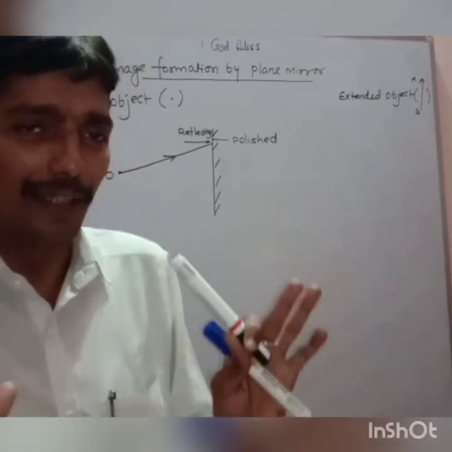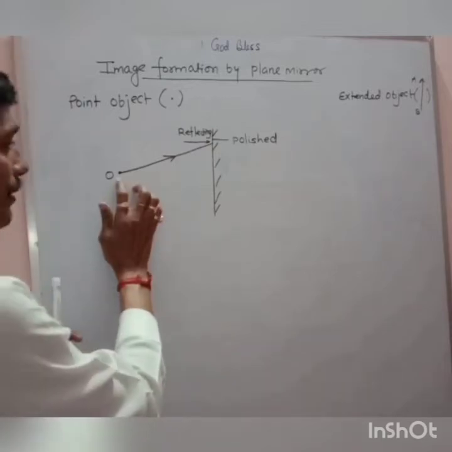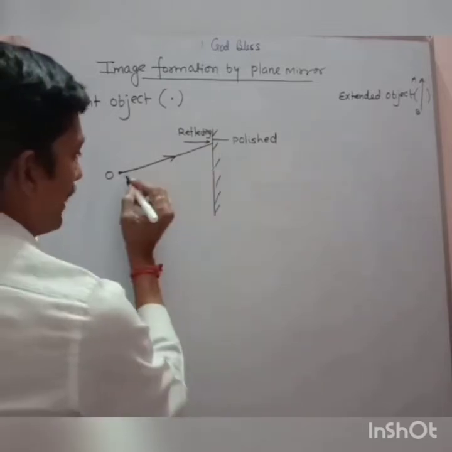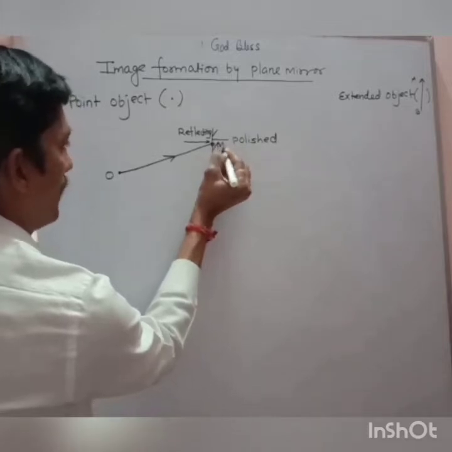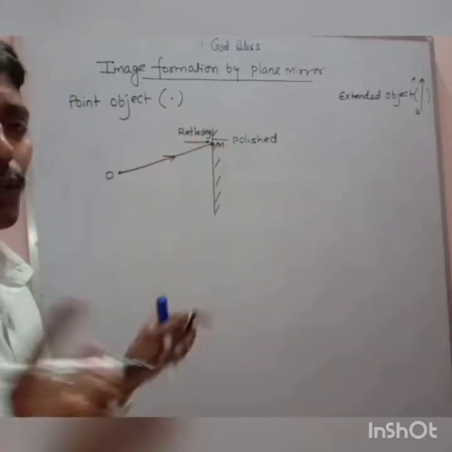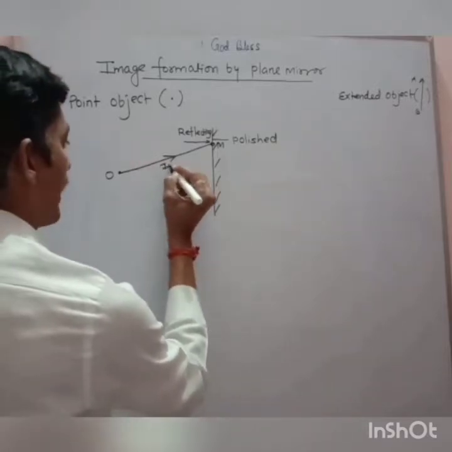Am I clear? That's a normal thing which you can understand. So say the light from point O is coming and incident at the point M on the plane mirror. Try to understand. So what do you call this ray? This ray will be called the incident ray.